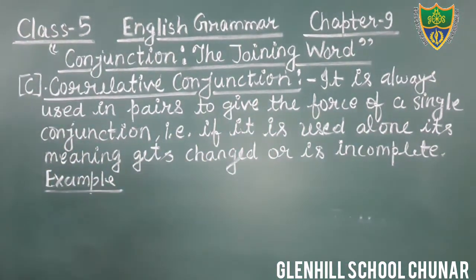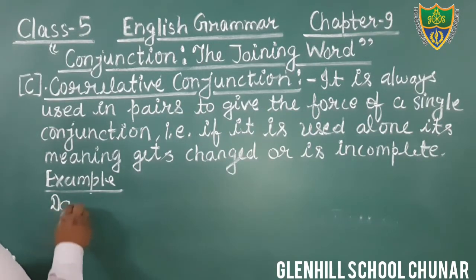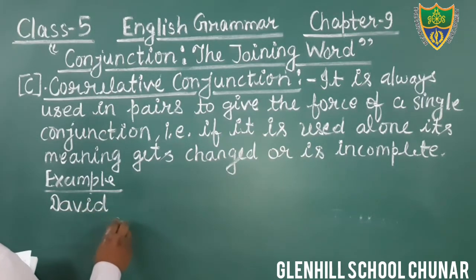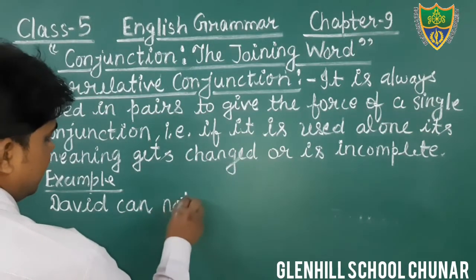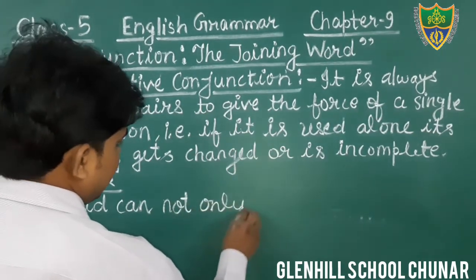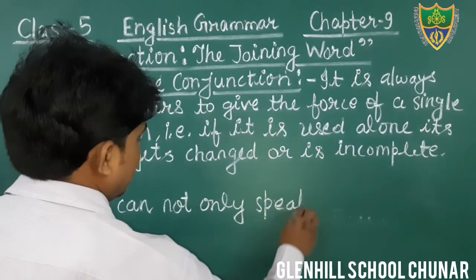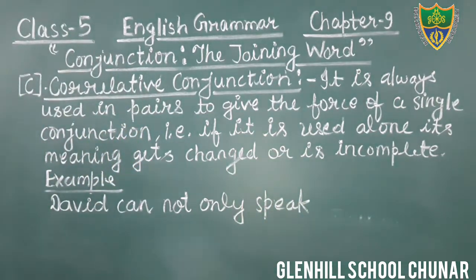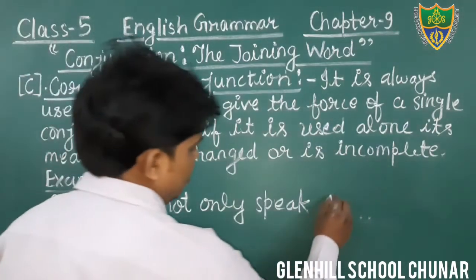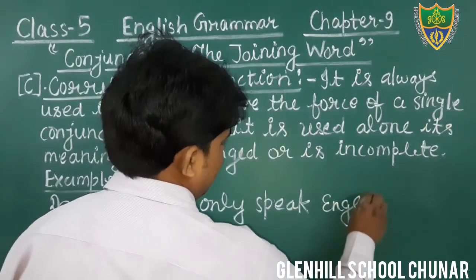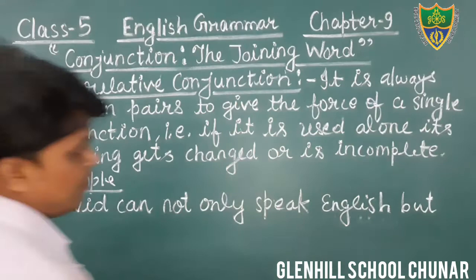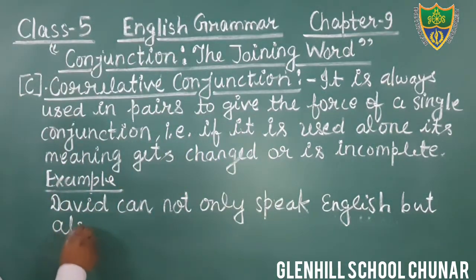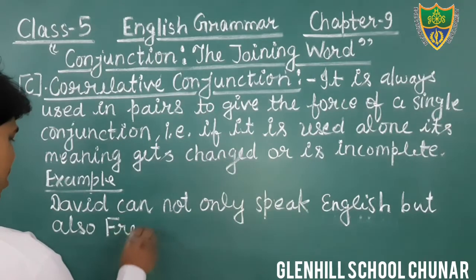Just see one more example. David can not only speak English, but also French, F-R-E-N-C-H.